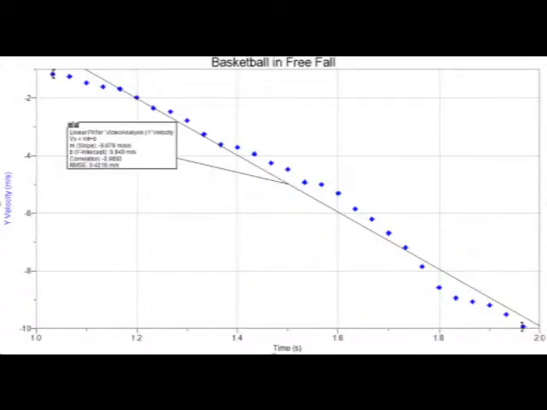Note that despite the varying size and mass, the slope is the same, meaning that the basketball's acceleration is also negative 9.8 meters per second squared. This proves Galileo's findings that all objects in free fall have a constant and uniform acceleration.